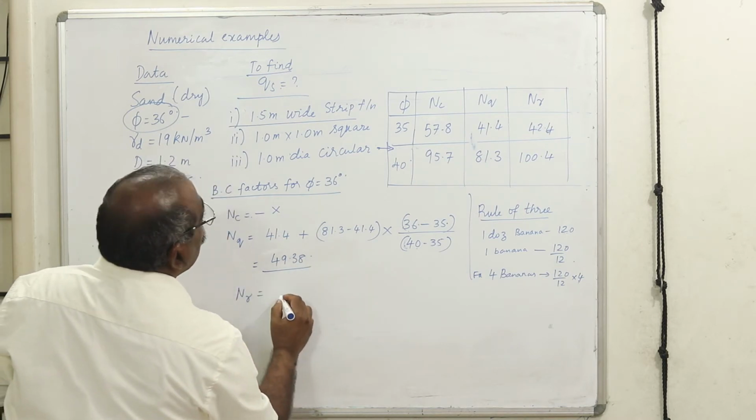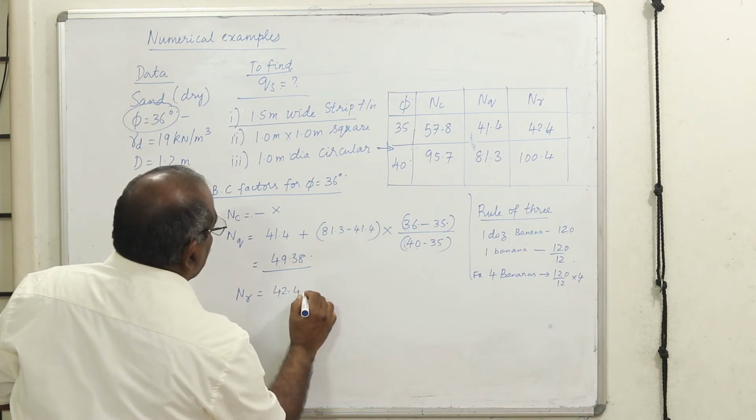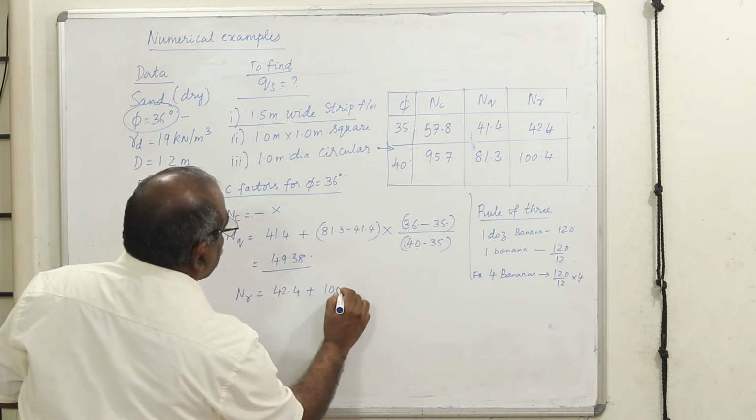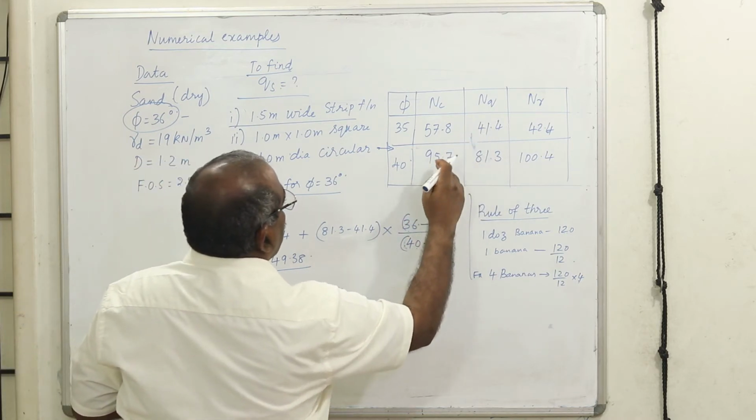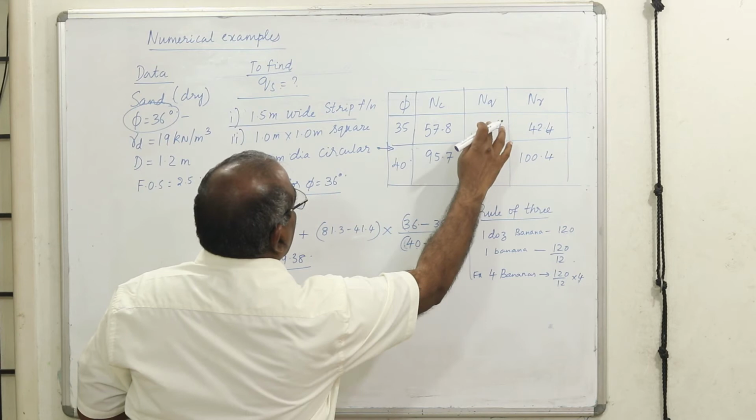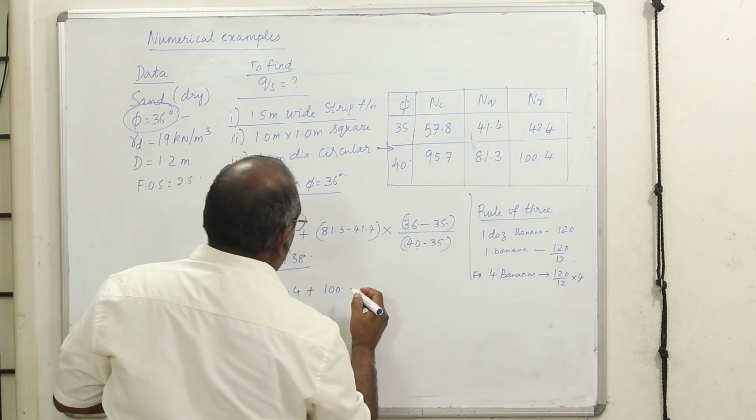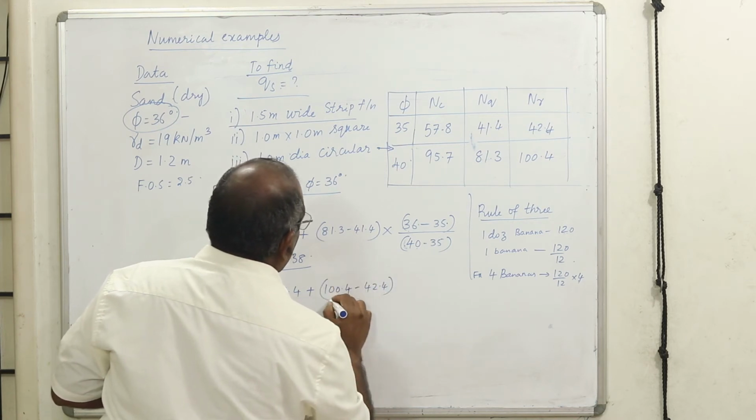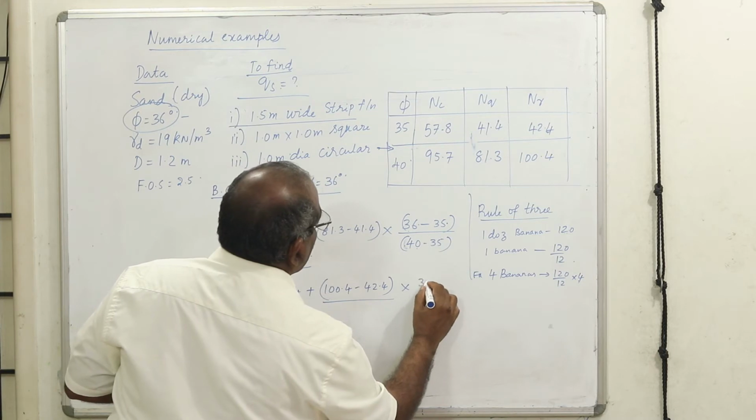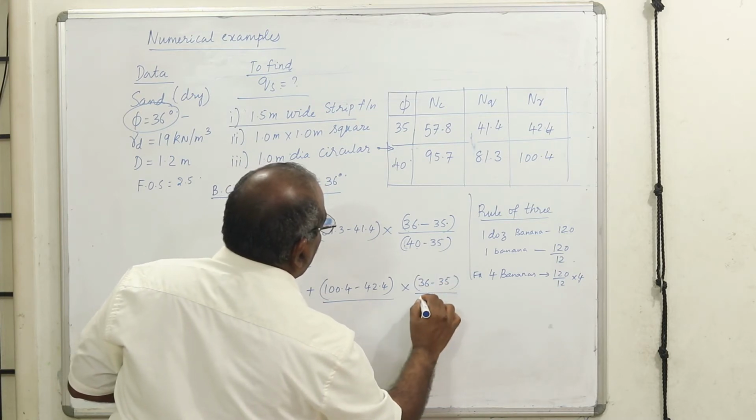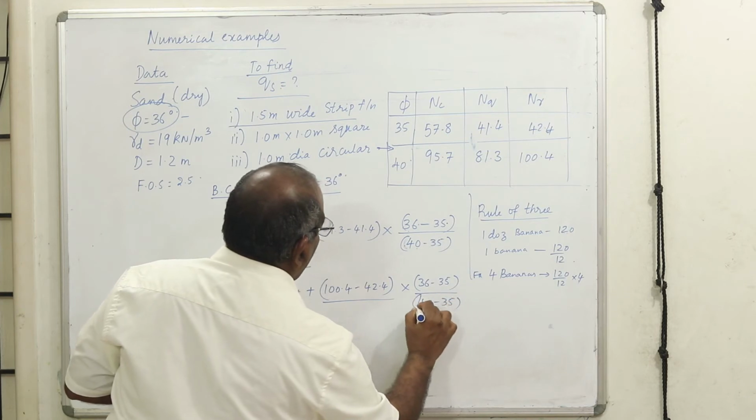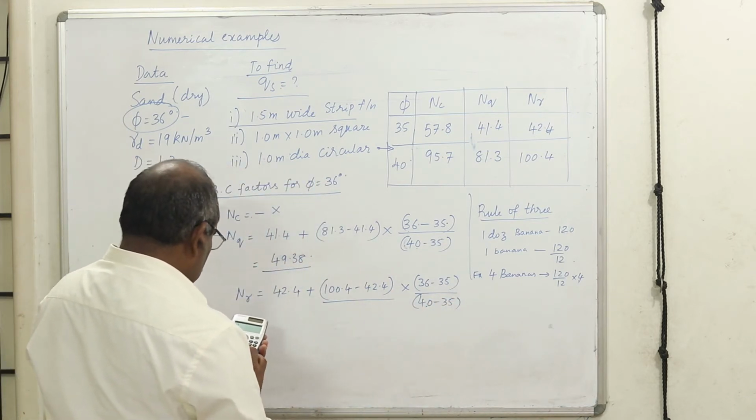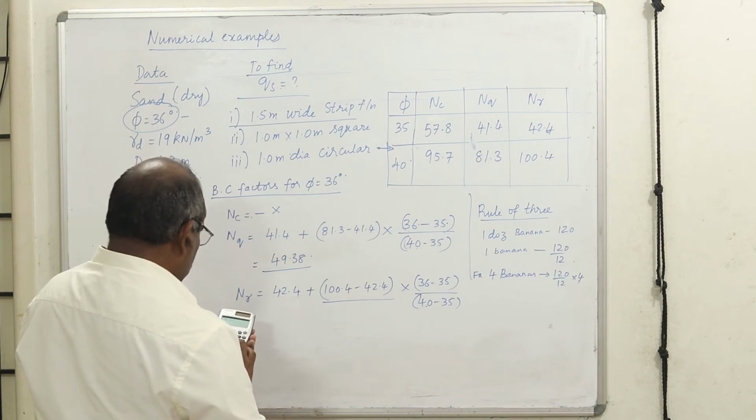N gamma is equal to 42.5. Here also it is increasing, therefore I have to write plus. Instead of that, if you want to go in the reverse way, it is 95.7 minus 81.3, then you can get the value. Either way you can do it. 100.4 minus 42.4, into 36 minus 35 divided by 40 minus 35. Therefore it is (100.4 minus 42.4) divided by 5 plus 42.4.